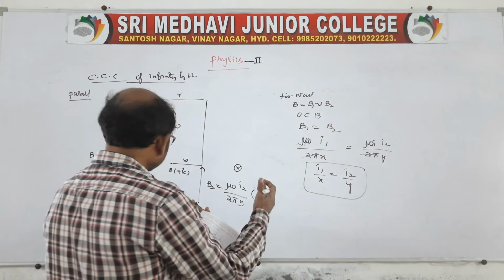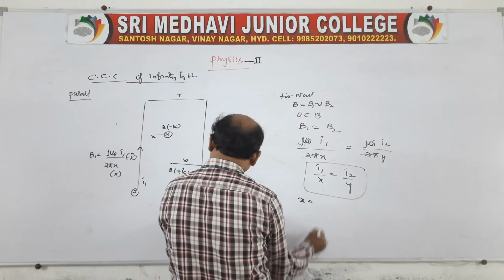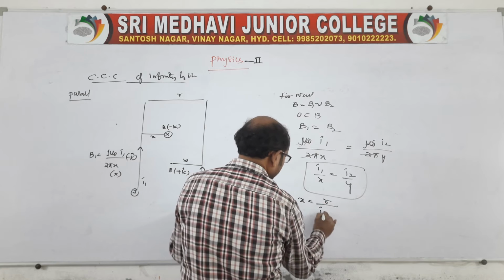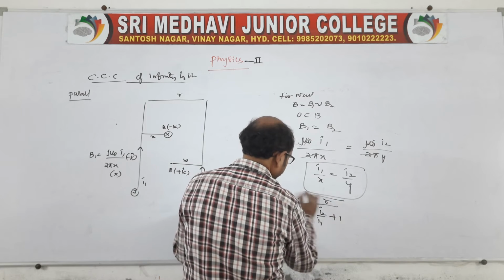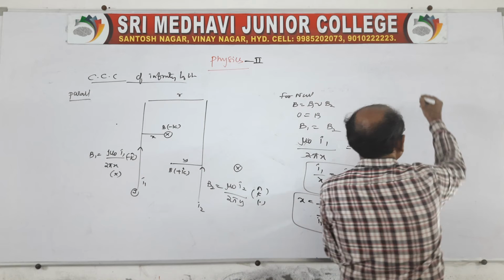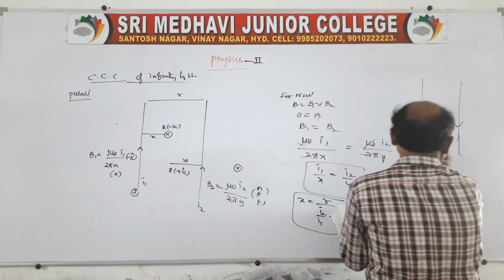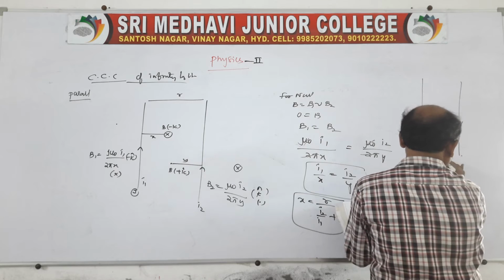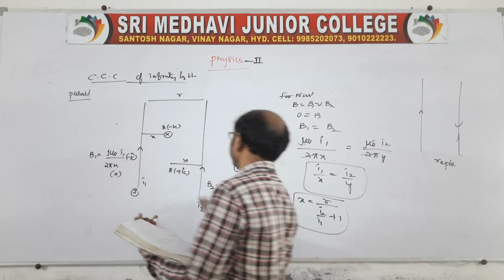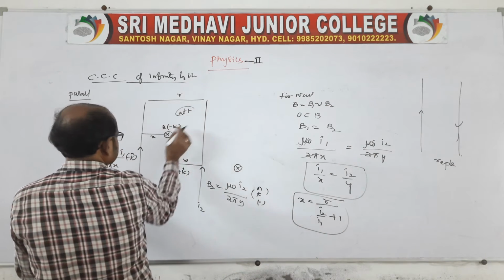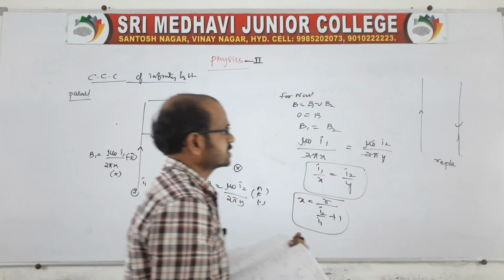For this, the null point will be x equal to r by I2 by I1 plus 1. If the currents are in the opposite direction, both will repel each other. Remember, in the same direction they attract, and in the opposite direction they repel each other.